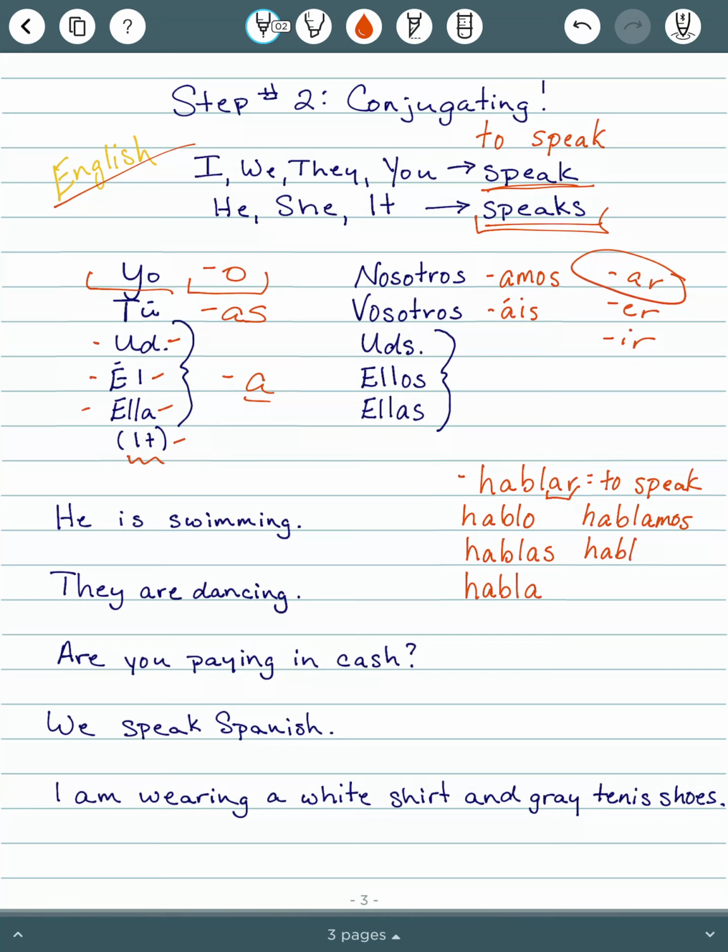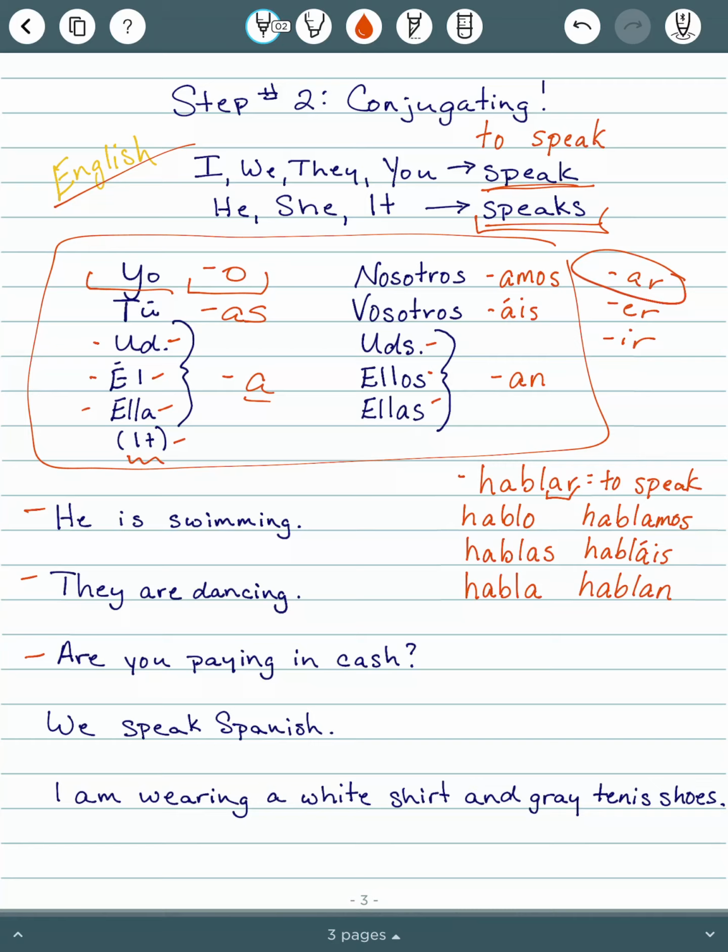Vosotros, the ending is -áis. So we're going to do the same thing here. Take off my AR, replace it with áis. Habláis would mean you all are speaking, informally in Spain. And then ustedes, ellos, and ellas all share an ending, -an. So if I replace my AR with an, hablan could mean you all speak or they are speaking. So that's how all verbs work.